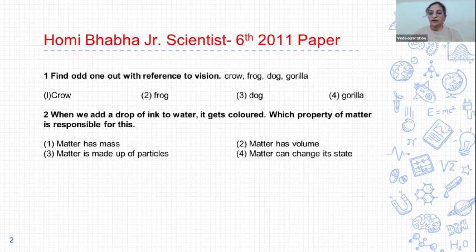Eyes of gorilla are in front of the head and eyes of crow, frog and dog are on both sides of their head. Second, when we add a drop of ink to water, it gets colored. Which property of matter is responsible for this? Third option is correct. Matter is made up of particles. When we add a drop of ink to water, all the particles of ink spread uniformly in water and water gets colored. And so option 3 is correct.